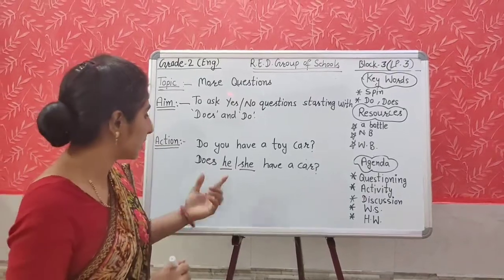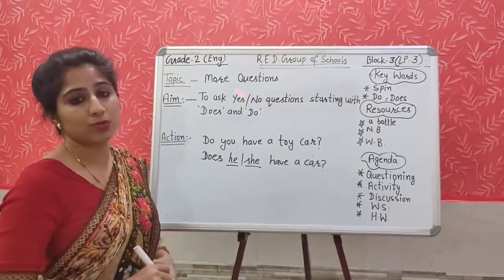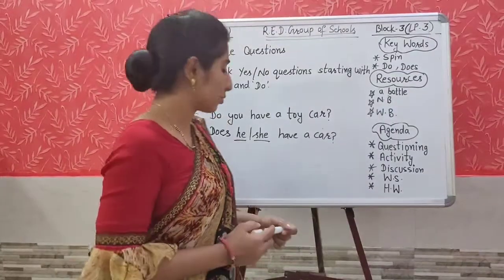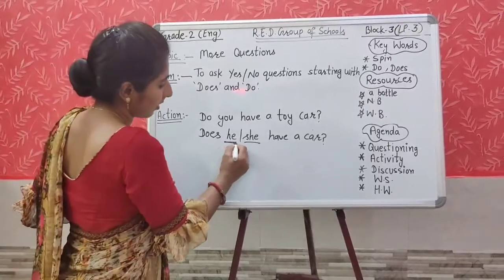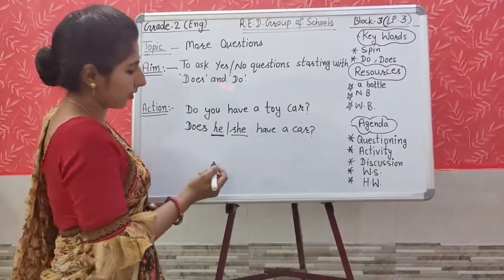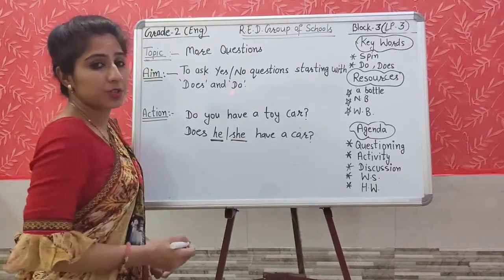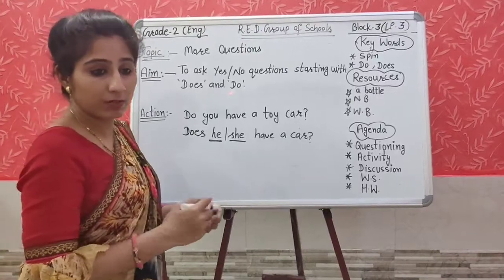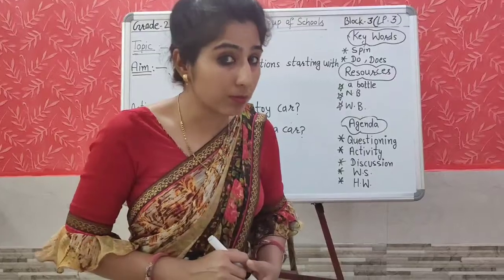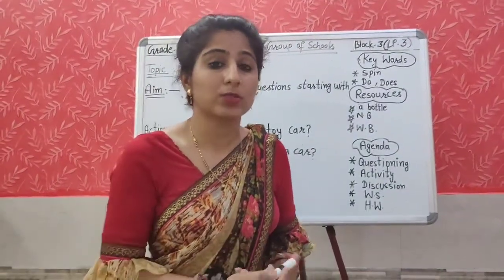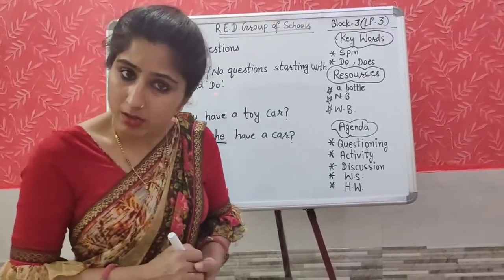When should I use he and when should I use she? We will talk about this also. Yes, student, when should we use he? We are using he for a person who is a boy, for boys. For girls, we are using she. Suppose I am asking a question to a girl. Does she have a baby doll? If I am going to ask this question to a girl, so what will I ask? Does she have a baby doll?